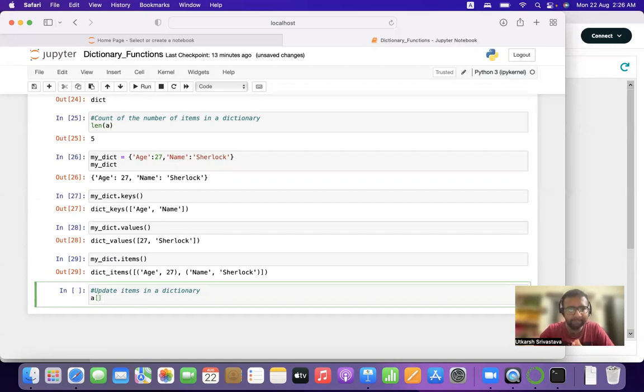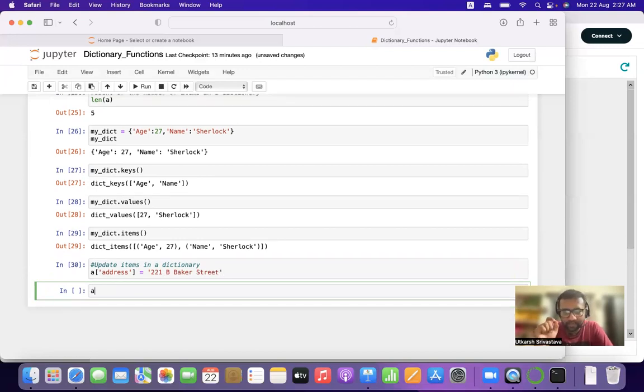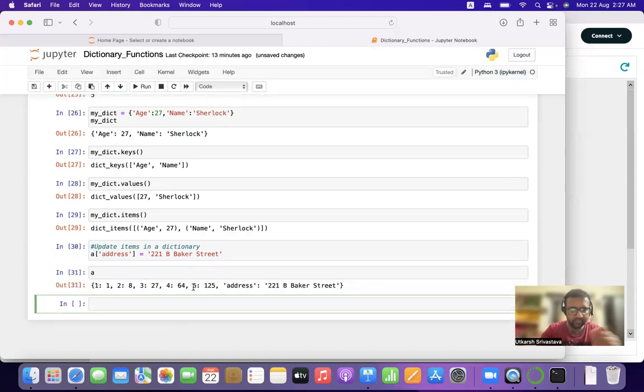We'll simply write the dictionary name in square brackets, write address as key. So it will do what? Once we have updated the value of this key address, and when we print the updated dictionary, it will automatically create address as key, and whatever value we write, 221 B Baker Street. All right. So it has updated address as a key and 221 B Baker Street as value in our updated dictionary. Let's print the updated dictionary and have a look at it.